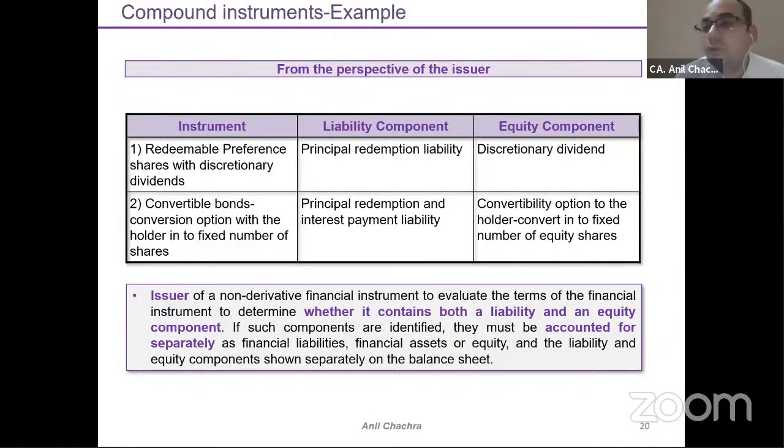Second thing is the convertible bonds. Convertible bonds at the option of the holders into a fixed number of shares. Fixed number of shares means fixed for fixed criteria, means equity part. So the interest portion which has been given, I have to pay the interest. Liability would be there. But the condition is that I have to issue the shares under the fixed for fixed rule. So that will become my equity. You just need to apply the definition part, as simple as that.